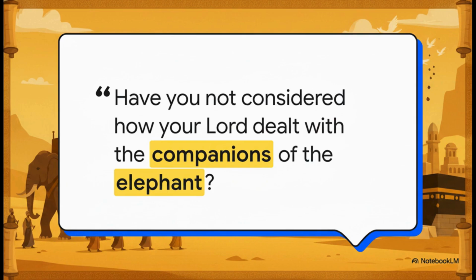And there's this wild story that perfectly captures the mindset of the city he grew up in. Back in the year 570 AD, which, by the way, is the exact year Muhammad was born, an Ethiopian Christian general named Abraha actually marched on Mecca with African war elephants. His plan? Destroy the Kaaba and redirect all that pilgrimage money to his own cathedral in Yemen. But his army was wiped out before they could even reach the city. As it's documented in Surah Al-Fil, Mecca viewed its survival as an absolute act of divine protection. So Muhammad entered a world that already fully believed it was standing under God's protective shield.